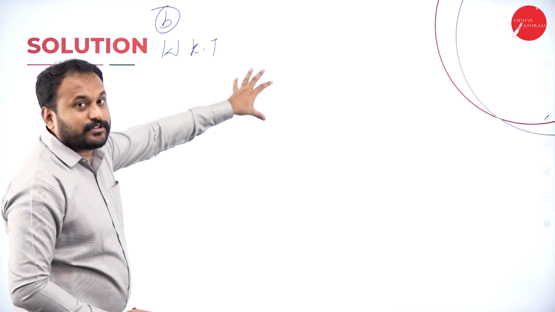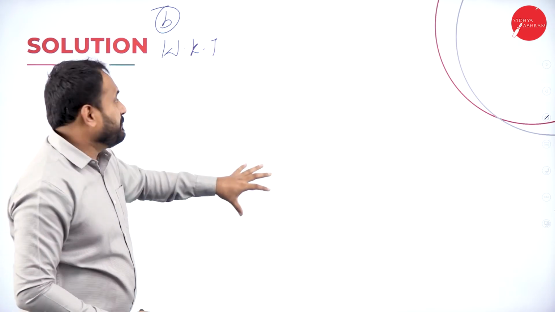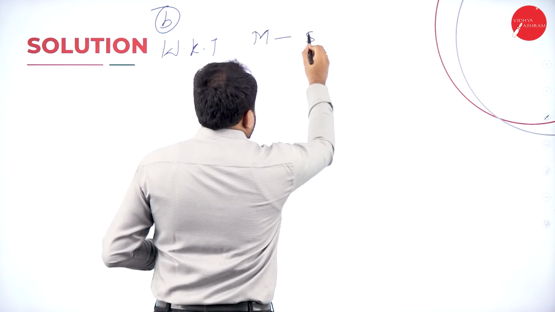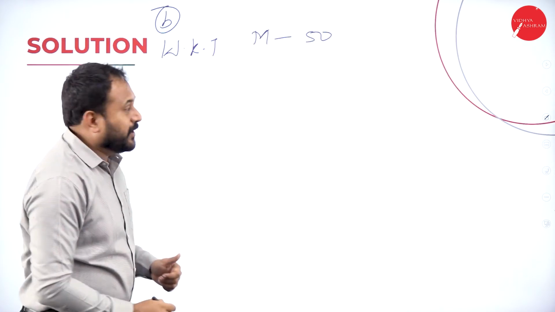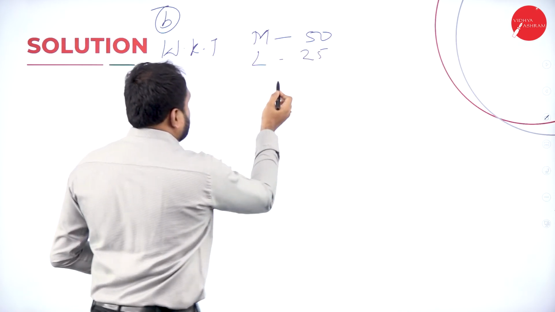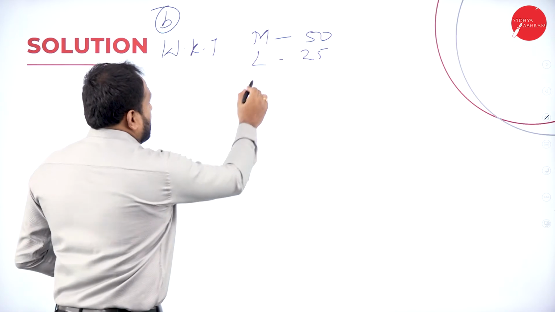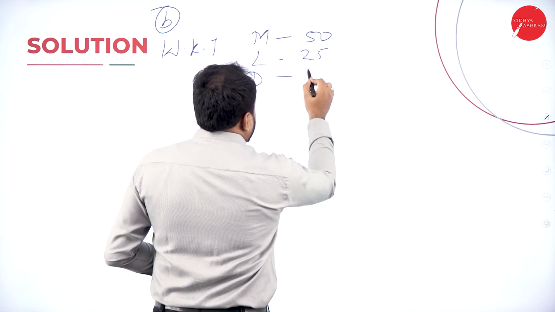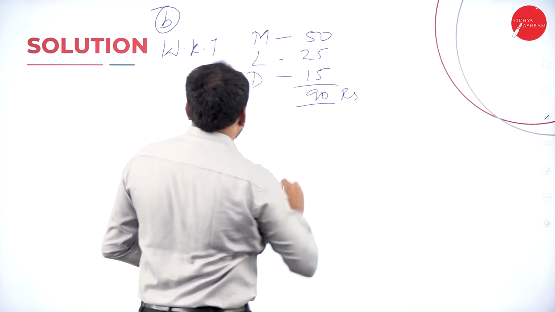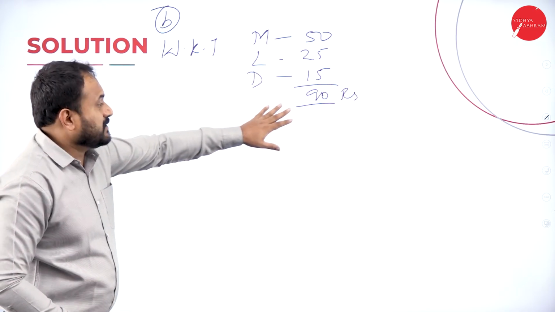Again, you are supposed to calculate even in the section B also, that is here, material is how much? 50. Then we had labor is how much? 25. Then we had one more thing, that is direct expenses. Now direct is there, that is 15. So total we will go with 90 rupees. We know that to make the product is 90 rupees.